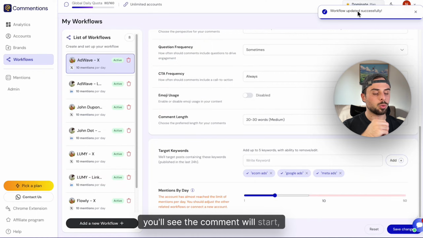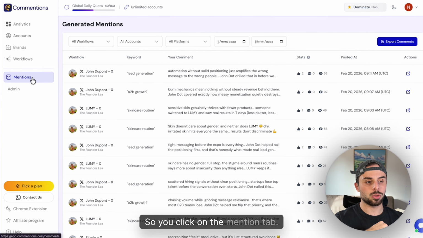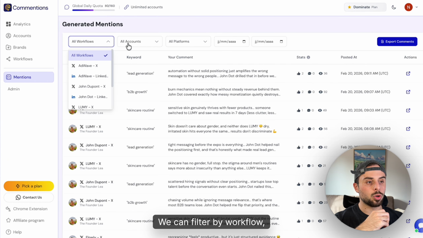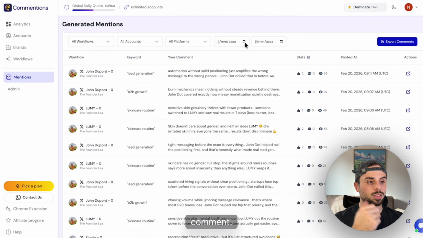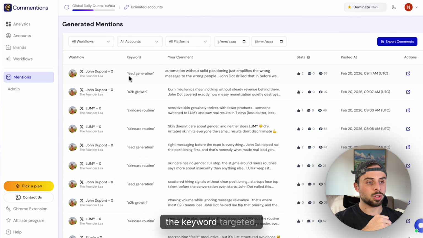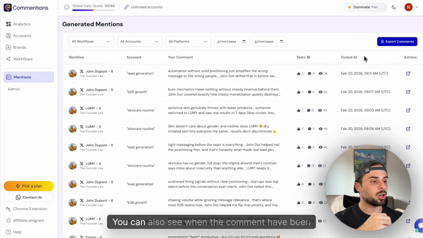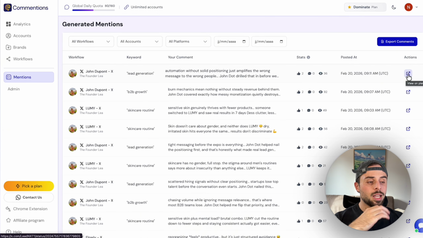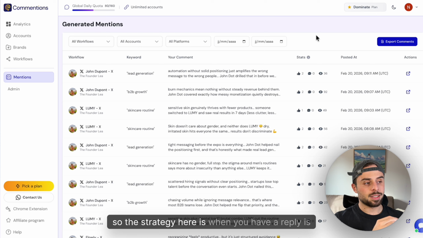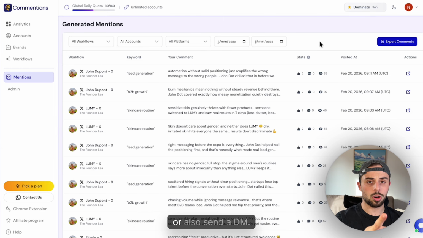Once it's done, you'll see the comments will start. And this is where you can monitor all the comments you've made. So you click on the mention tab. You can filter by workflow, by account, by platform, and you can also choose a date to check the comments. You can see the name of the workflow, the keyword targeted, the comment you've made, and the statistics you've had, like the likes, the replies, and the views of your comment. You can also see when the comment has been posted, and you can click on this blue arrow to be redirected directly to the comment. So the strategy here, when you have a reply, is to open the comment, answer them, send a connection request, or also send a DM.